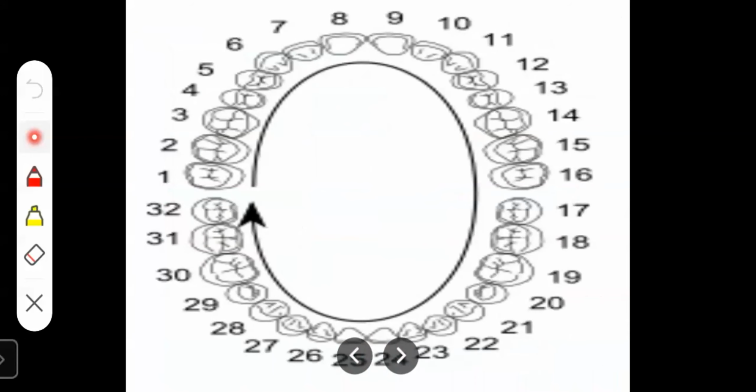So when we get wisdom teeth after 20 years of age, altogether there are 32 teeth. An adult person has a total of 32 teeth, 16 in the upper jaw and 16 in the lower jaw.